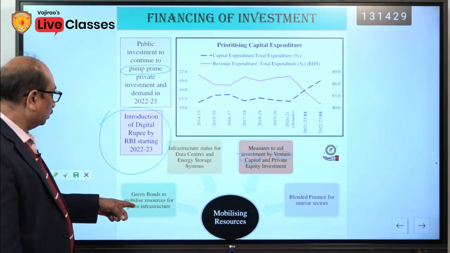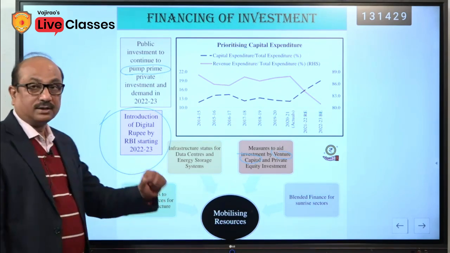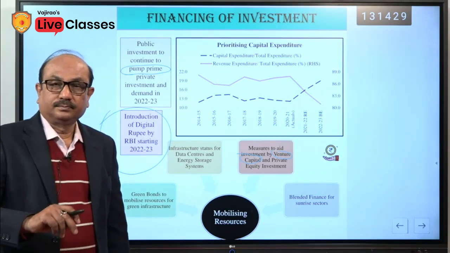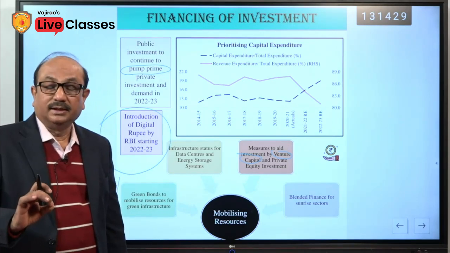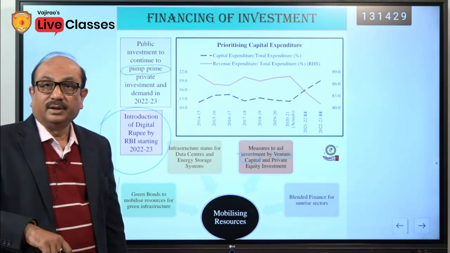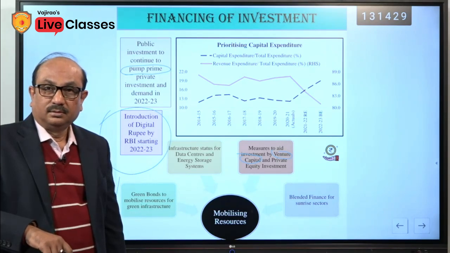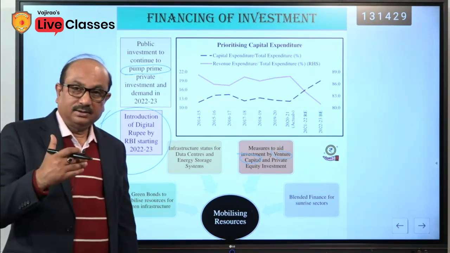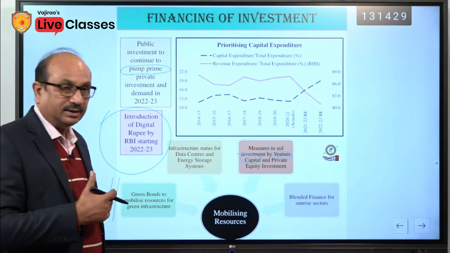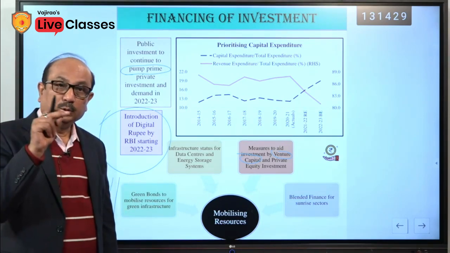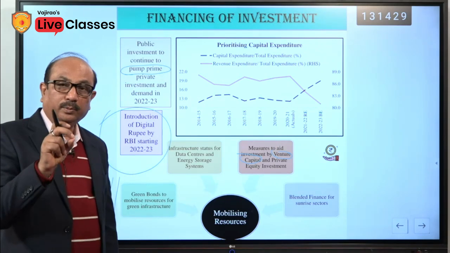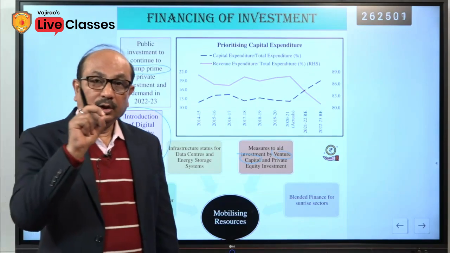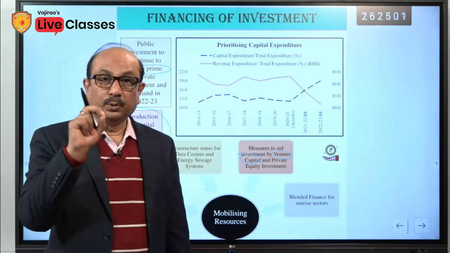Green bonds to mobilize resources for green infrastructure. Wherever the term green is there, it belongs to environmental protection. So these bonds will be issued to raise funds, that is, to mobilize the resources, and this fund would be used in green infrastructure that is eco-friendly and helps to protect the environment.